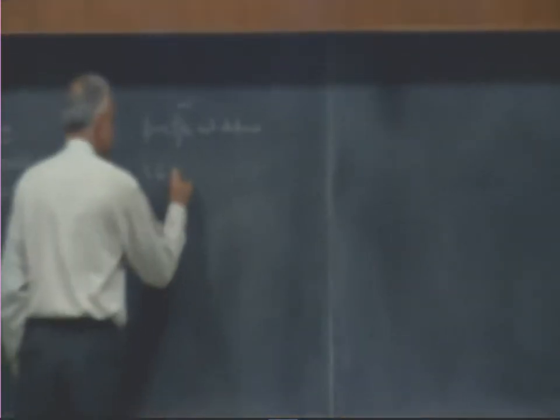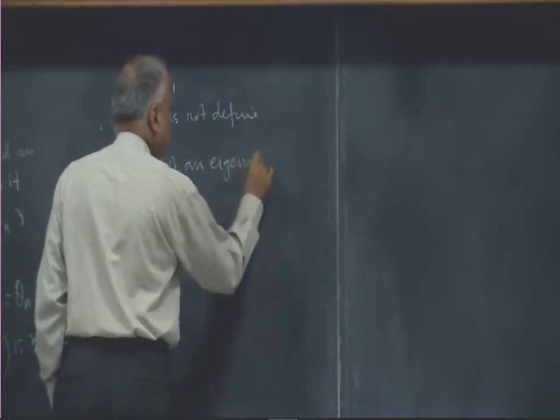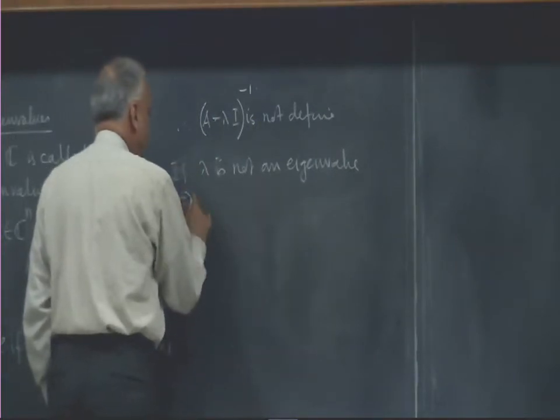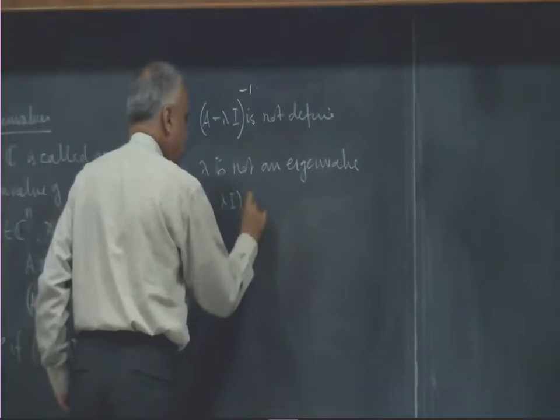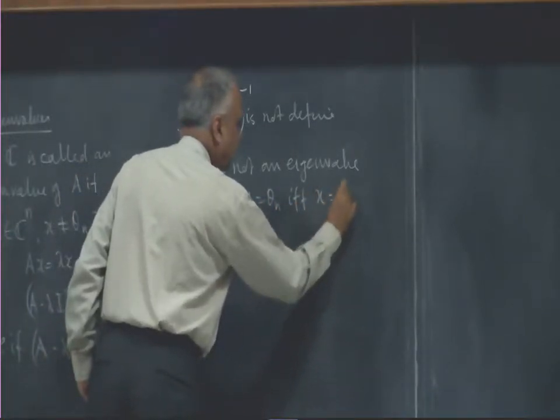So, if lambda is not an eigenvalue, then A minus lambda I x is equal to theta n if and only if x equal to theta n.